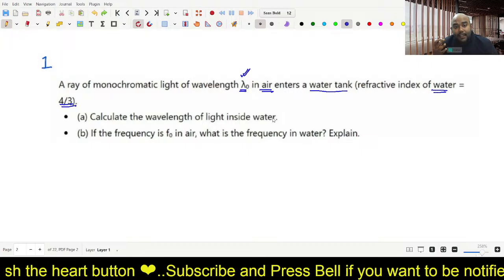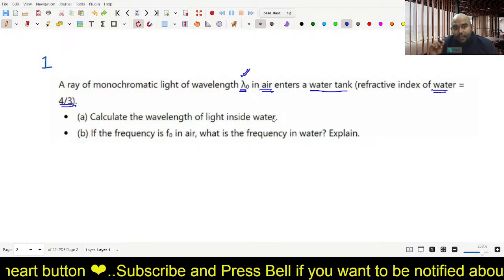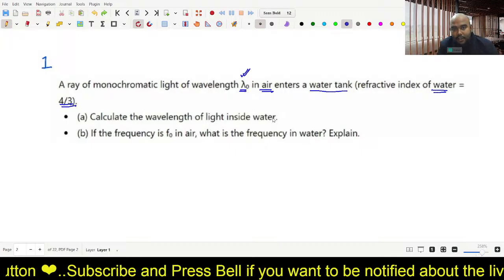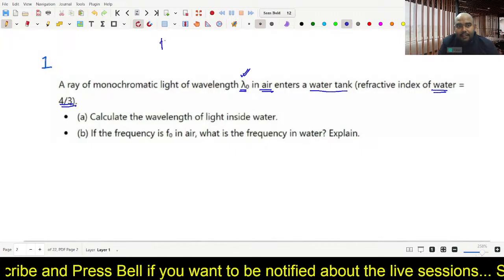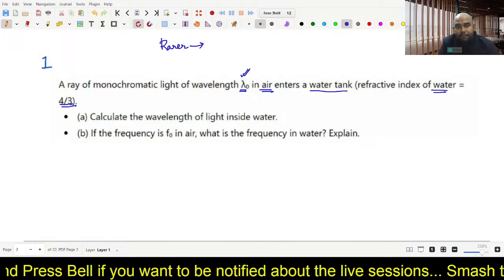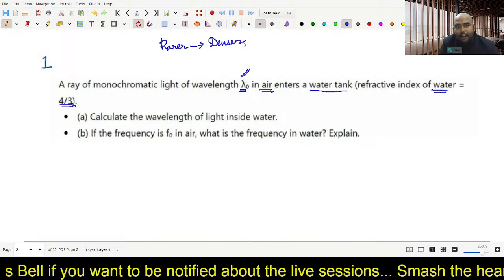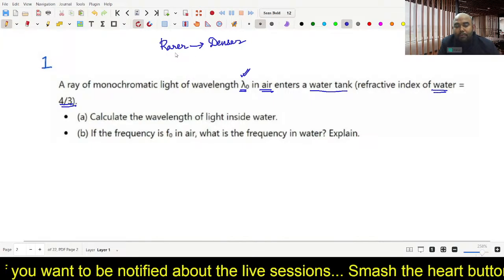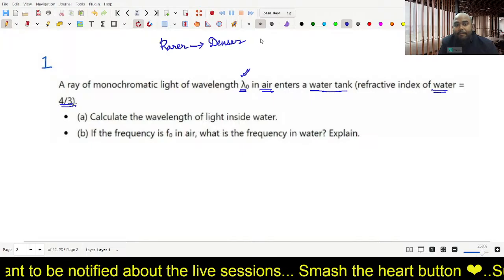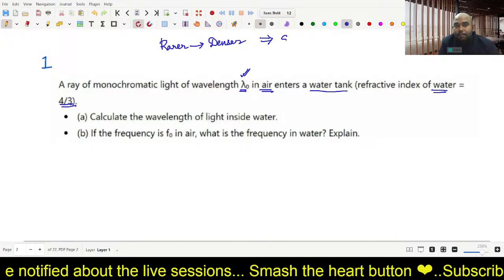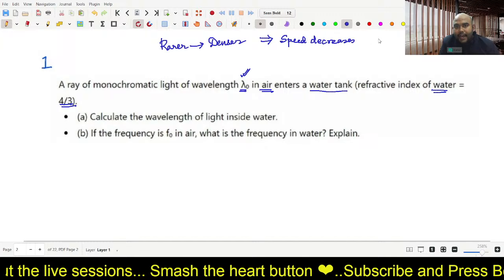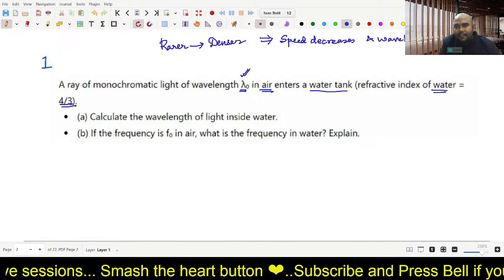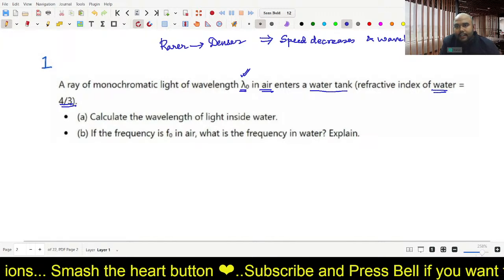Will the wavelength change after entering water? Yes, it will change. Whenever the medium changes, the wavelength also changes. If you want to note it down, you can. When a light ray moves from rarer to denser medium, its speed decreases and wavelength also decreases.